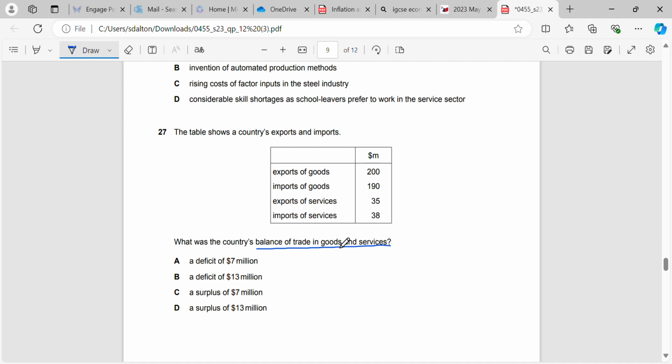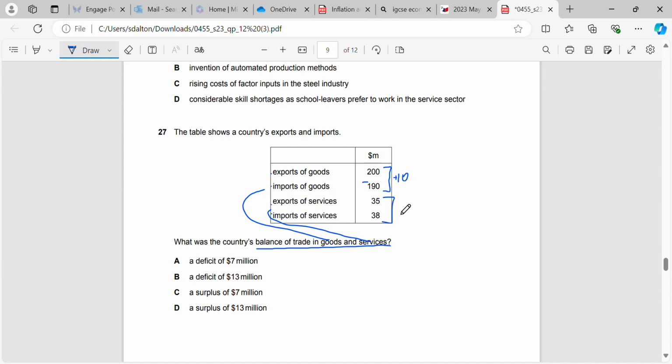When we calculate balance of trade in goods and services, it's split into two parts. First, it's split into the goods, which are here, exports and imports of goods, and then it's split into the services, exports and imports of services. So it's very simple. We just take these two for the balance of trade in goods first. Exports is 200 minus our imports, which is 190. That would give us a balance of plus 10.